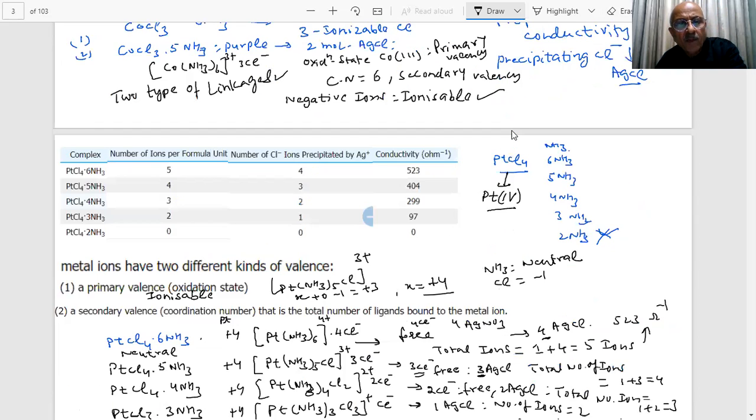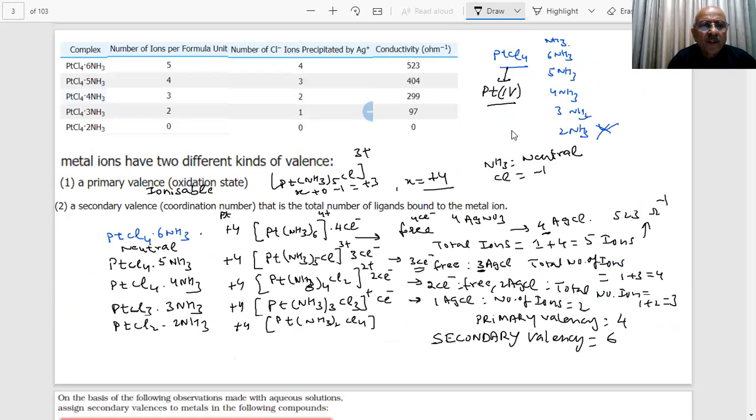More important point is that since you can see there are 6 ligands attached to this platinum, whatever we write in the bracket, these secondary linkages to the metal, they have definite spatial arrangements based on coordination number.